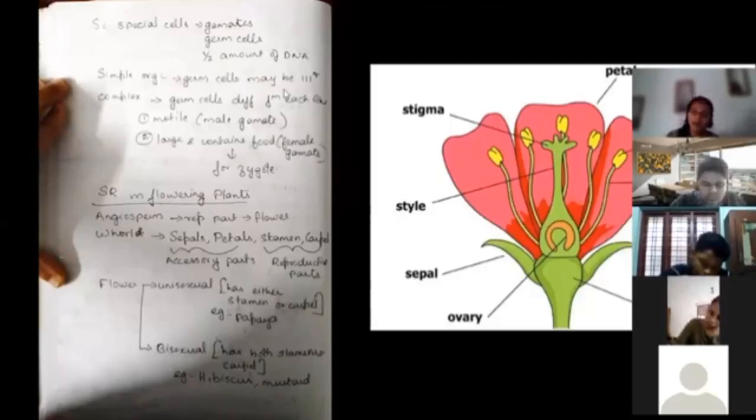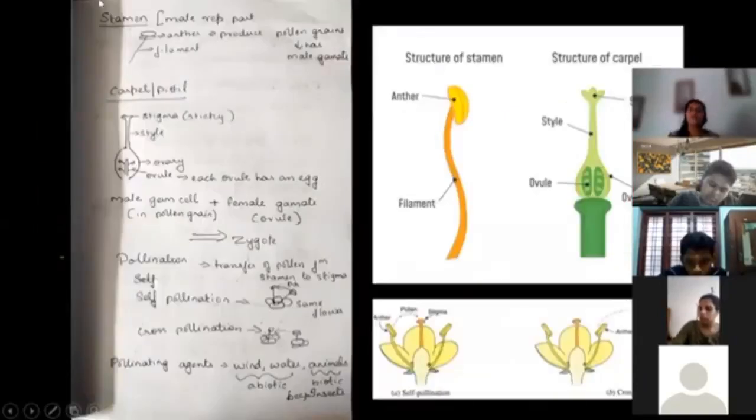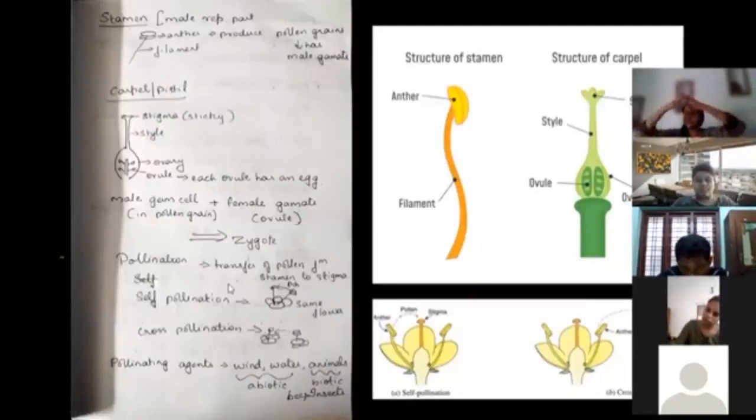Papaya and watermelon are examples of unisexual flowers. Bisexual flowers have both stamen and carpel. Examples are hibiscus and mustard. This is a very important question. Now coming to pollination, we are going to study what is the male part, what is the female part, and how fertilization happens. Fertilization means the male gamete is going to fuse with the female gamete.